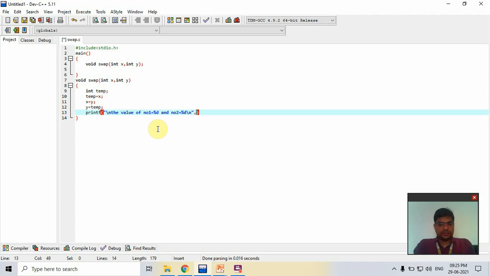Now, comma, for the first number it is x and for the second it is y. Now semicolon. This function is complete.